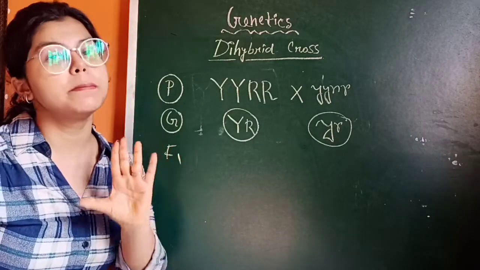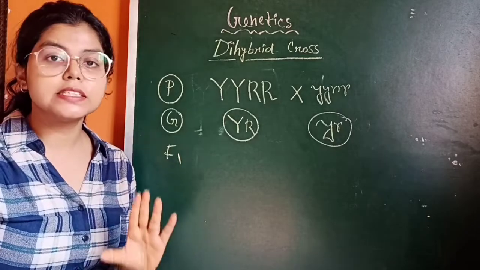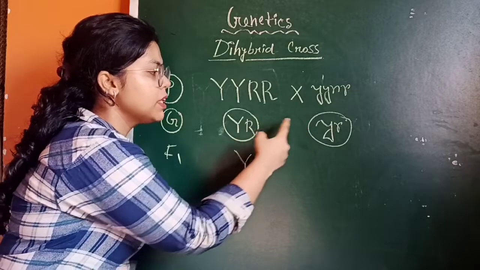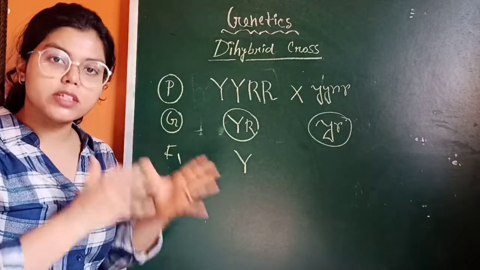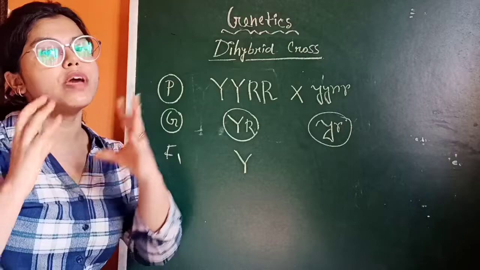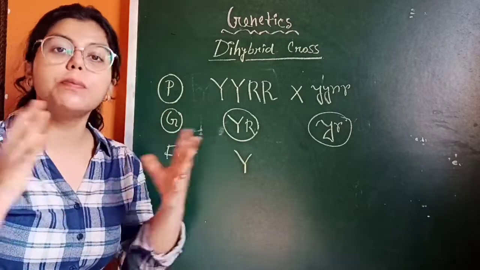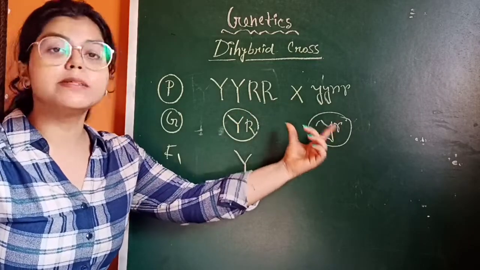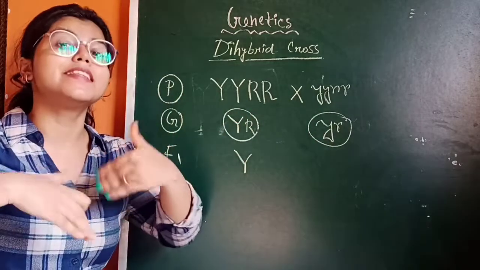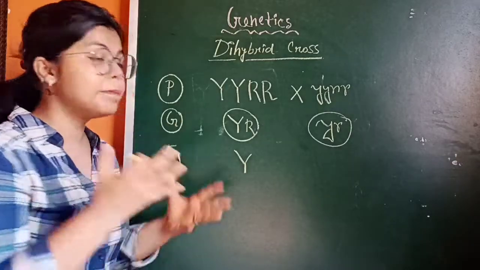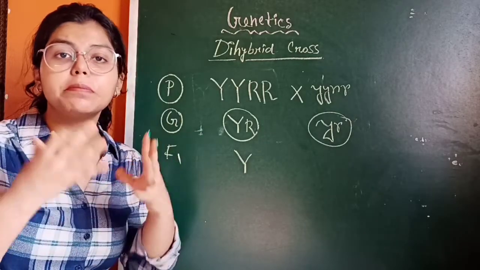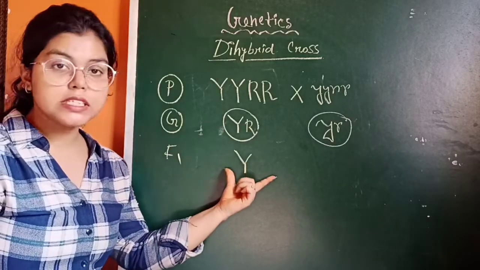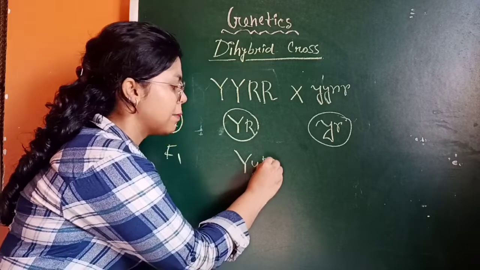What is the genotype in that case? You can cross between them, right? Here we are crossing two pure seeds or two pure plants. So they can be crossed and then they will make the particular plant in the F1 generation, which is capital Y, small y, capital R, small r.